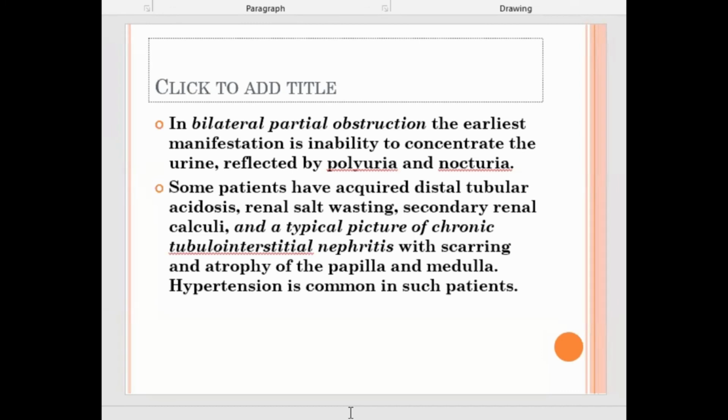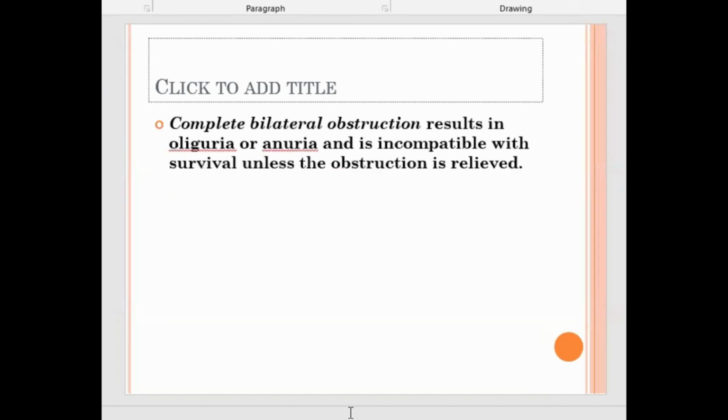So bilateral urinary tract obstruction presents with the clinical picture of tubulointerstitial nephritis. All right, and structurally there will be scarring and atrophy of the papilla and medulla. And by the time these things occur, the patient may also present with hypertension.